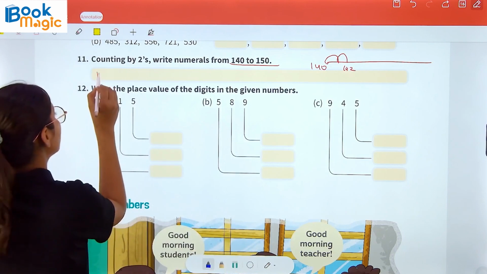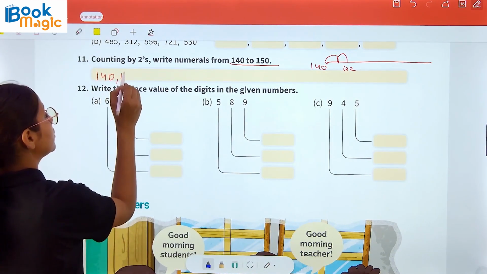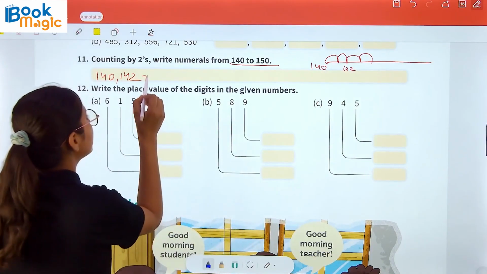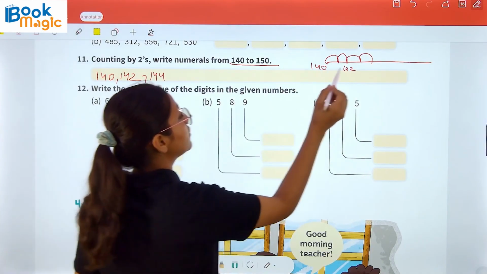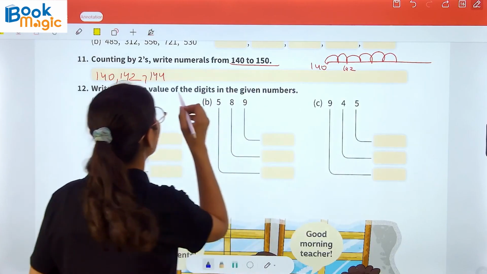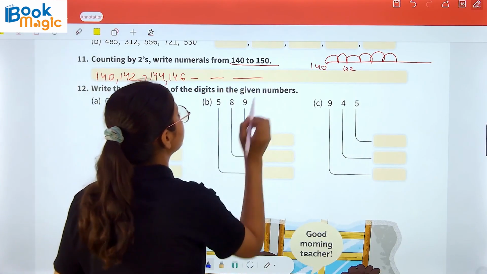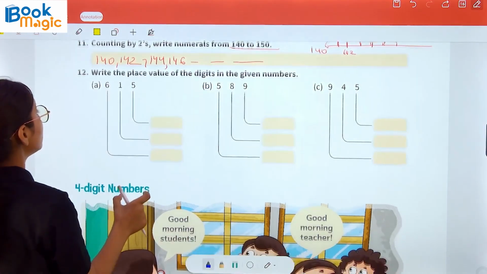So I will write here 140. After that 142. Then 143, 144. So I will write here 144. Then 145, then 146. So I will write here 146, and so on.